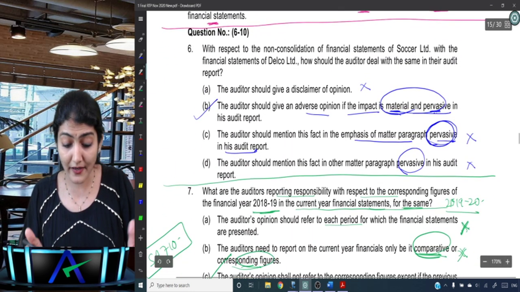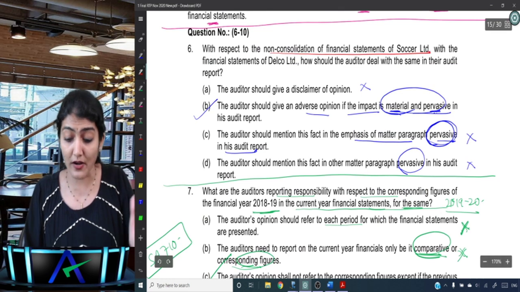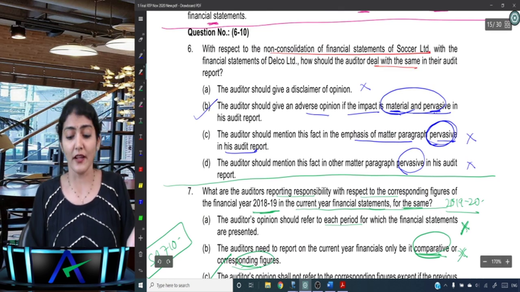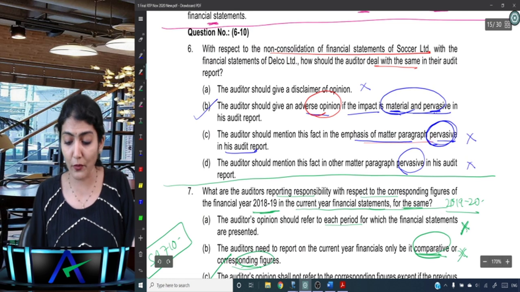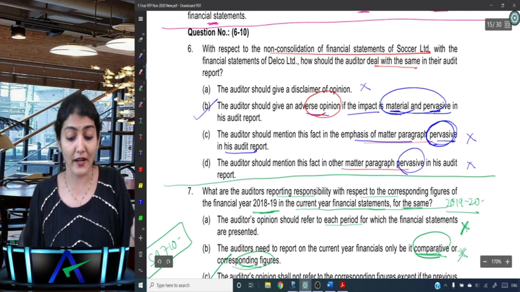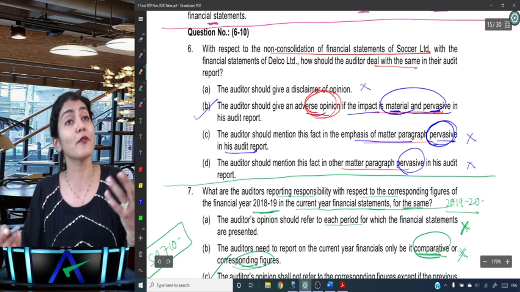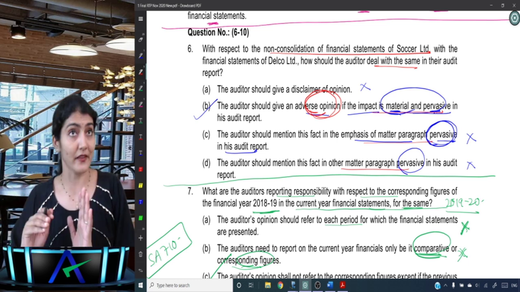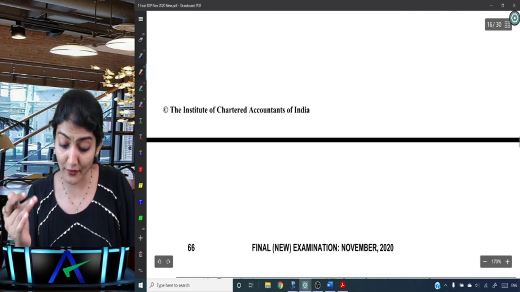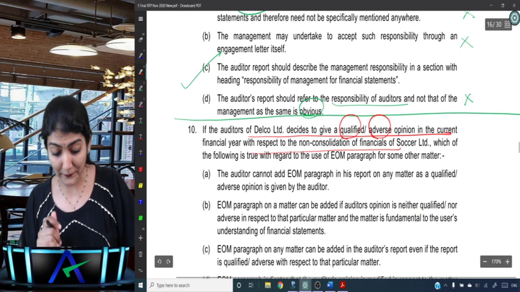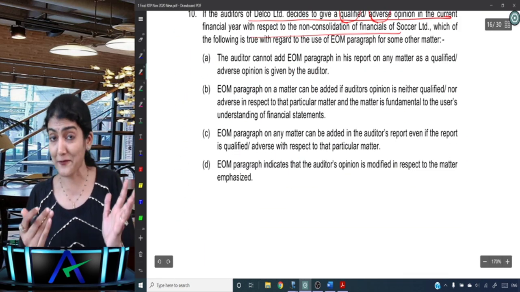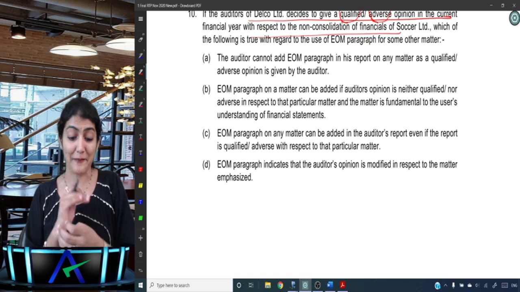So here it asks, due to the non-consolidation of Soccer, what type of report should be issued? We can say, so no disclaimer, no emphasis of matter pervasive, no other matter pervasive. It is adverse opinion if it is material and pervasive. So in the 10th one, the answer of the 6th one is actually mentioned over there. Okay, if you are alert and if you maintain an attitude of professional skepticism.